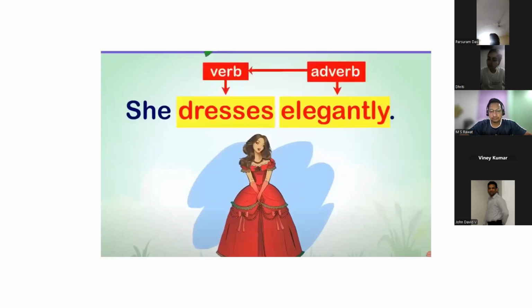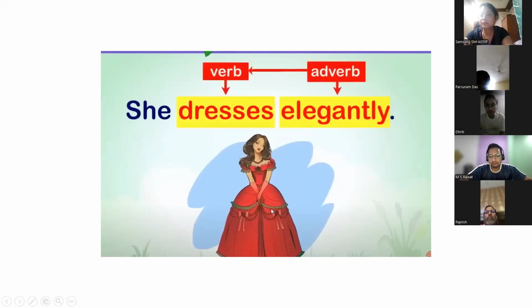But अगर sentence ये होता, she dresses elegantly. So now in this sentence, elegantly describes the dresses. यहाँ पर dresses का क्या मतलब है? Can anyone tell me what is the meaning of dresses? वो पहनती है. Dresses means पहनना, wear. You can also say she wears elegantly. This is also okay. You can also say she dresses elegantly. Okay, so ly से end हो रहा है, so it is again an adverb.